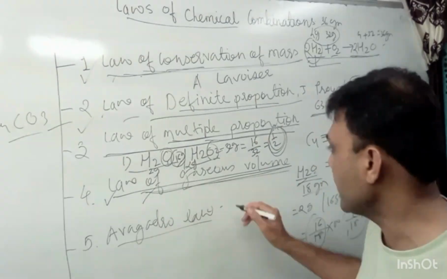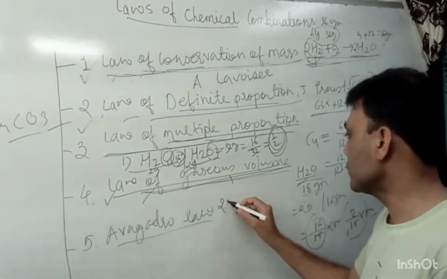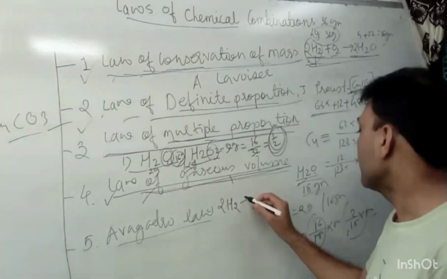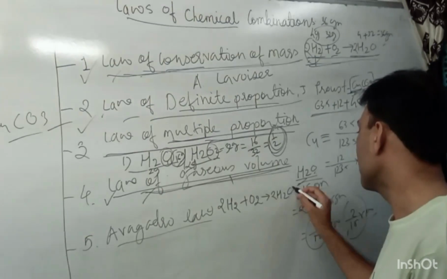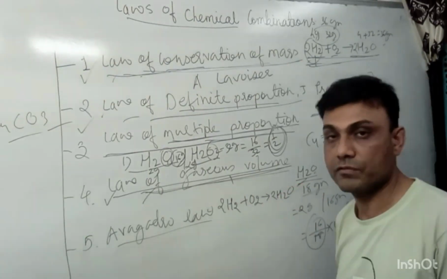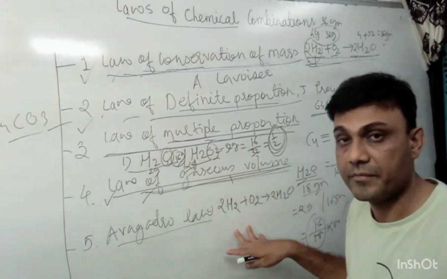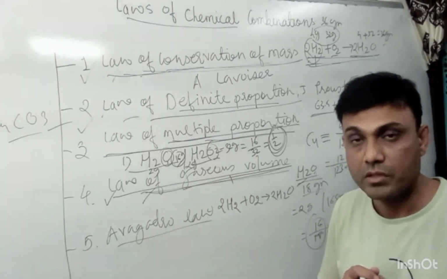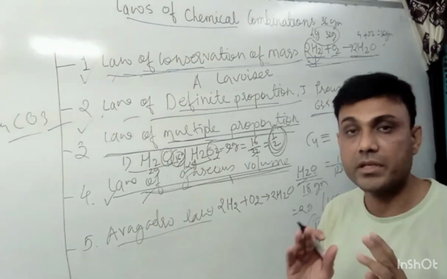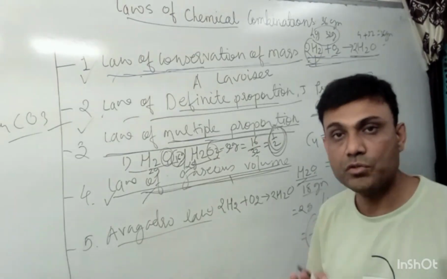For example, I am taking a simple example: 2H2 gas plus O2 gas gives 2H2O. Suppose these are all in gaseous form. Now when these gases react, the ratio of their volumes will always be a simple ratio, provided temperature and pressure are constant.